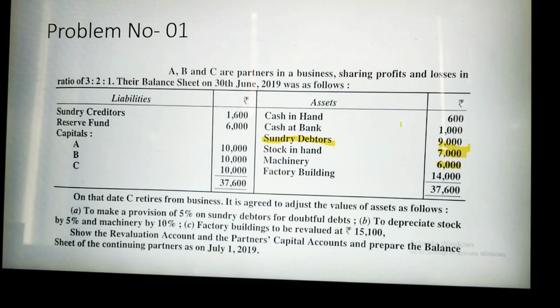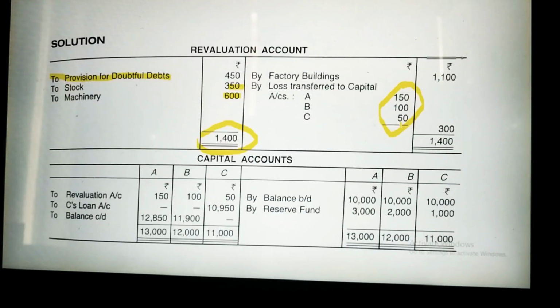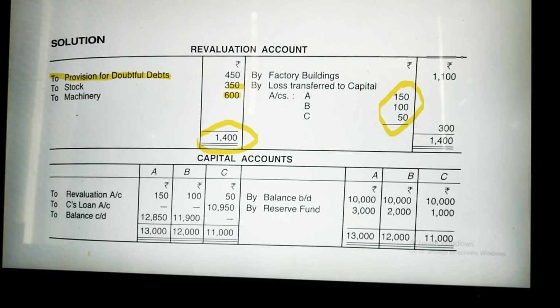First we will check what the percentage ratio is. 3:2:1 is given. So 3:2:1 means 3 plus 2 plus 1 is 6. A will take 3 by 6, B will take 2 by 6, and C will take 1 by 6. So you divide the 300 accordingly. Let me explain this one also, so it will be easy to understand.